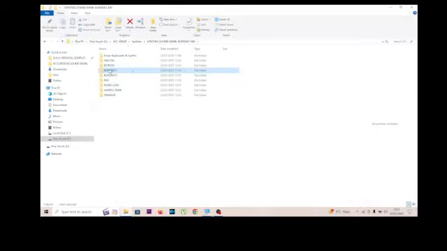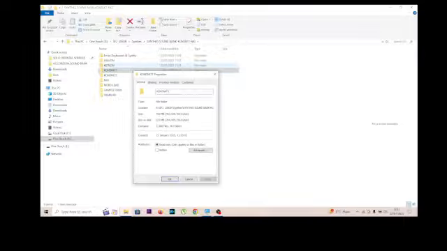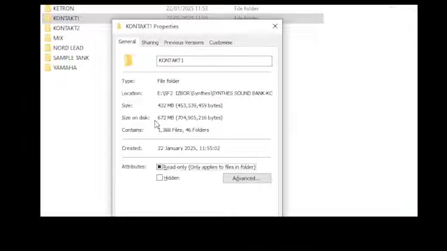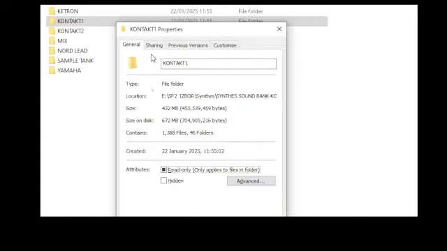So this one is from Kontakt, this is the Kontakt folder 1 and 2, because it's so big. So this folder is 672 megabytes, and I made 2 folders because, sorry, the 400,